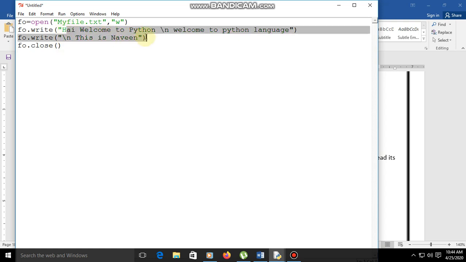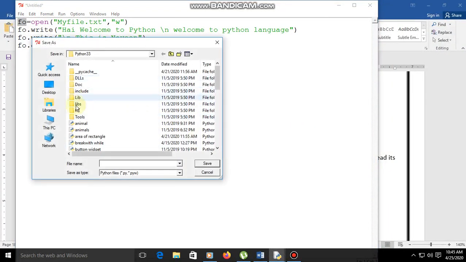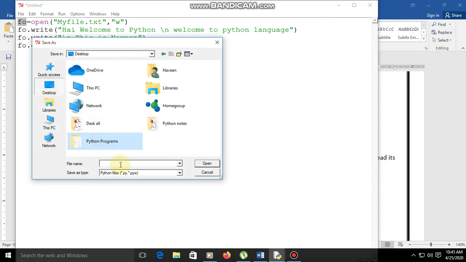After writing this data, I am using close. Which one is closed? The fo variable is closed. Now save it and run module. My path is Python programs, and in that the file name is myfile.txt. Whatever you have written here should be used here, right?